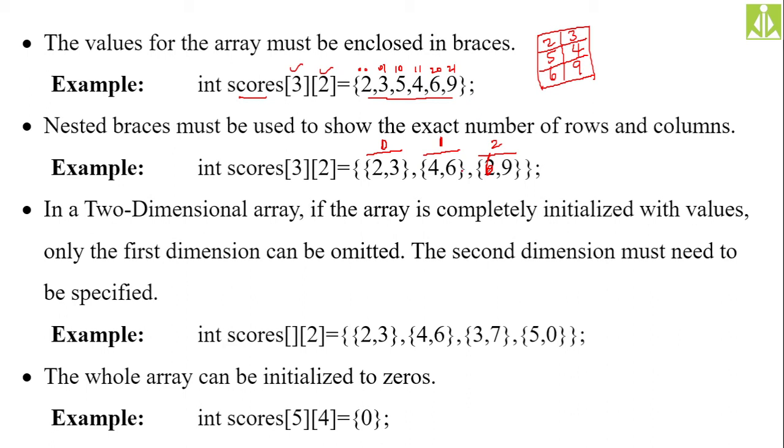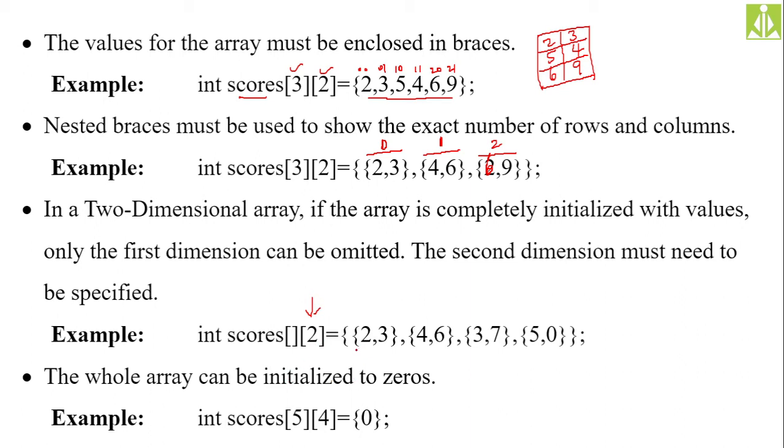So if you are specifying all the elements, or if you are passing sets, and you are giving the fixed number of columns, see here, when I am saying 2 elements in each row, then how many columns will we get? 2 columns. So this will indicate 2 elements in each row, that means 2 columns.